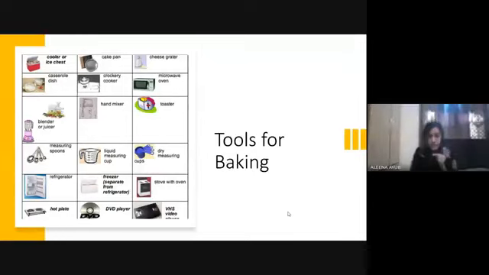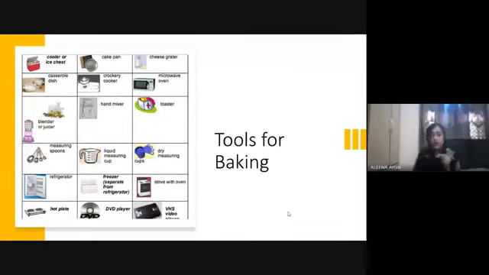The tools include a cooler or ice chest, cake pan, cheese grater, casserole dish, crockpot, and microwave oven. Obviously, that's the main thing. Also a blender or juicer, hand mixer, toaster, measuring spoons, liquid measuring cups, dry measuring cups, refrigerator, freezer, stove with the oven, and hot plate.